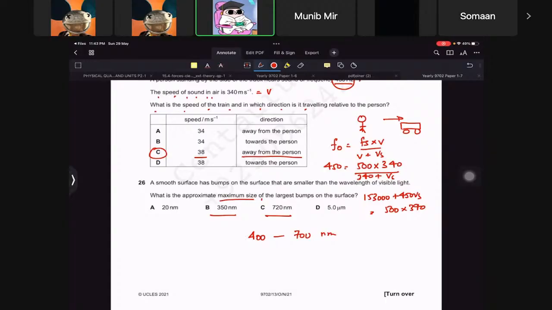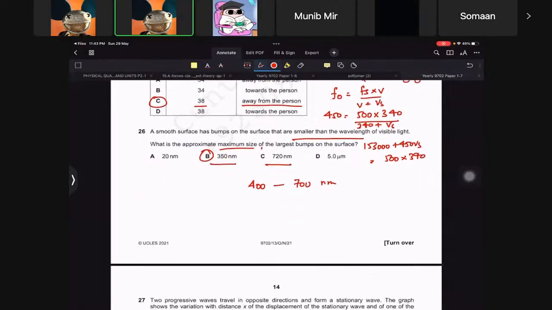It's B. Why? It says smaller than the wavelength. Oh yeah, smaller than the wavelength. That has to be B then. Very good, Anusha. So then you have to do this.